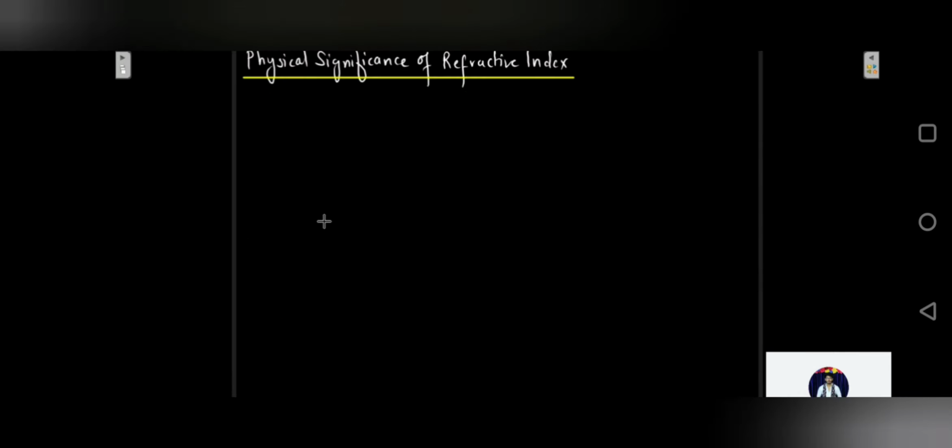Now let us look at the physical significance of refractive index. What information does the refractive index give us? The first point is that the value of refractive index gives us the information about the direction of bending of the refracted ray. If the refractive index of the second medium with respect to the first medium is greater than 1, it bends towards the normal, and if it is lesser than 1, it is going to bend away from the normal. So the direction of bending is known from the refractive index.